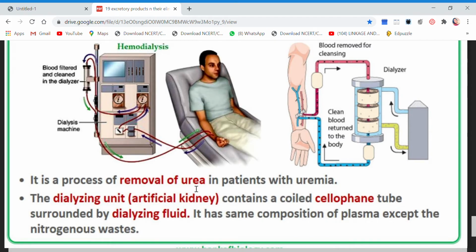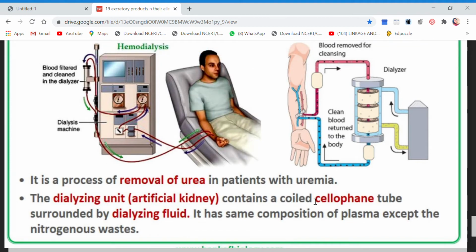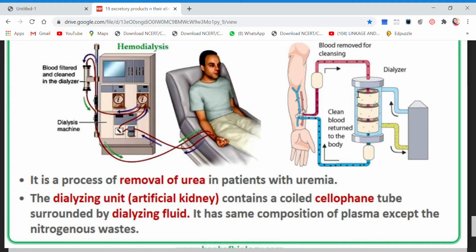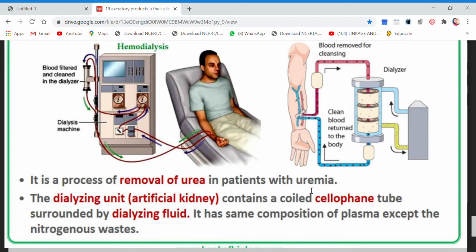So it is an artificial technique. The dialyzing unit or the artificial kidney contains a coiled cellophane tube surrounded by the dialyzing fluid. You see the blue portion, it is the dialyzing fluid surrounding the coiled cellophane.